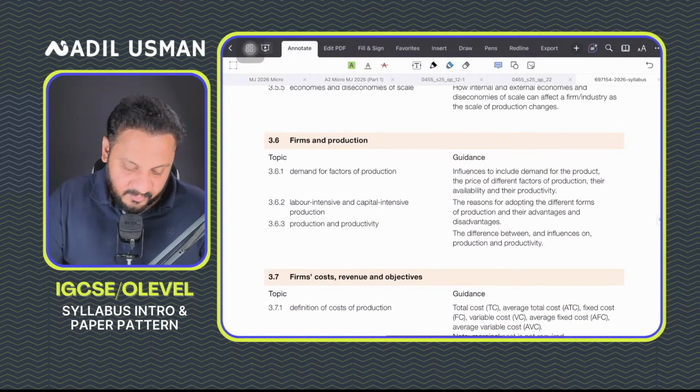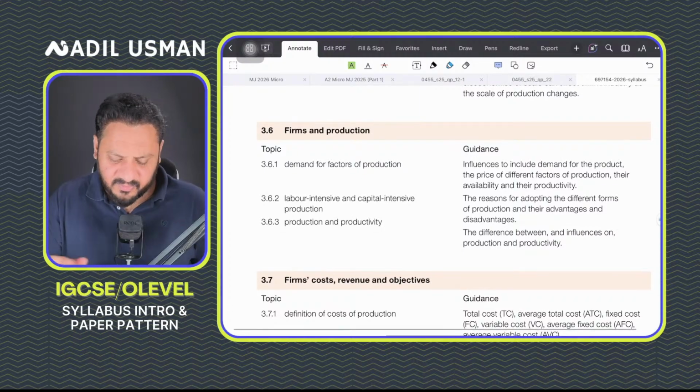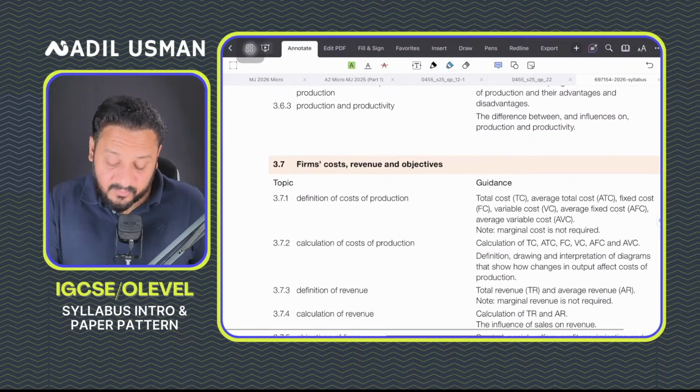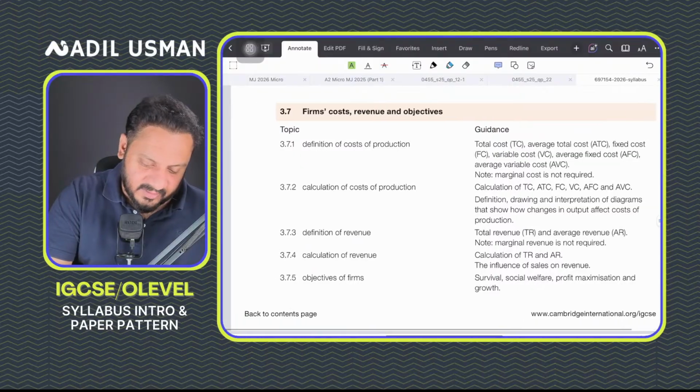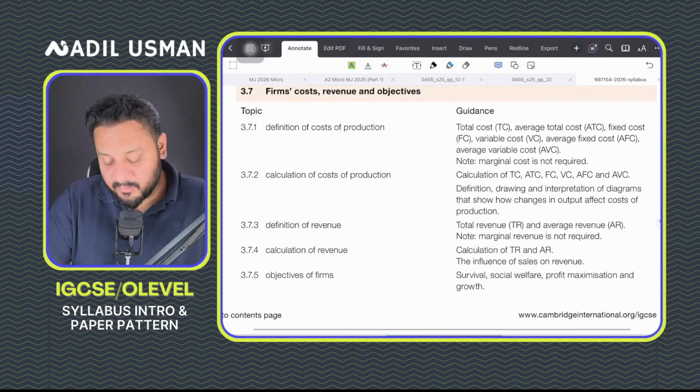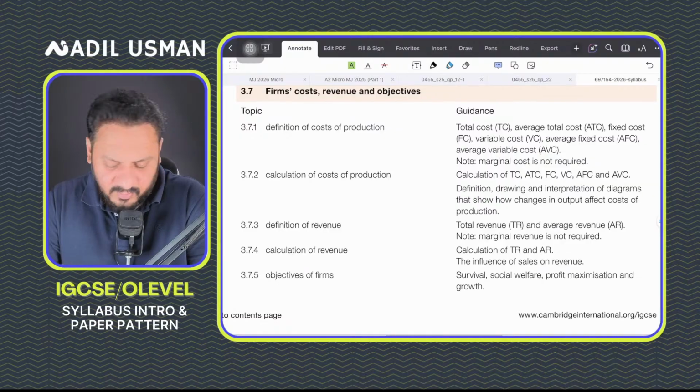comes in the exam. You study about productivity, production, the difference between them, and about why some firms are labor capital intensive. You will study about this topic. Usually comes in MCQs, but again, this will involve some calculations about what are the different sort of costs, what are direct variable costs, what are fixed costs, and all of these things with some diagrams as well.